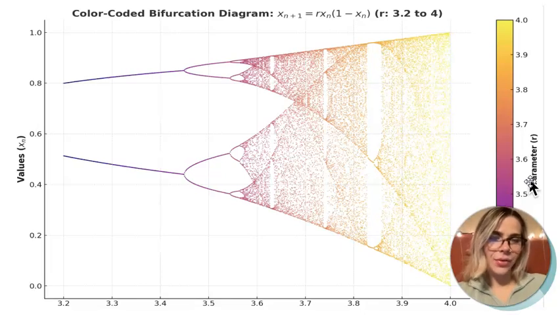It looks like around 3.63, and I really should have added some additional labels in there, we are reconverging from what appears to be a very chaotic pattern. And then around 3.73, we are reconverging from what appears to be a very chaotic pattern. And about 3.83, we are reconverging again.